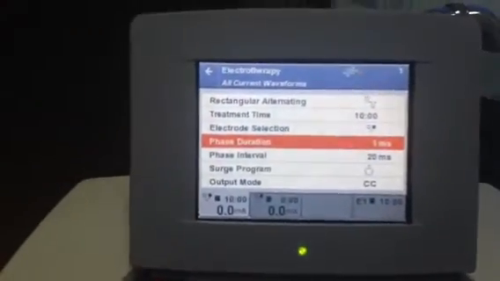Again, doctor, this phase duration means... if you have a book, can you give me that rough paper? Can you give me? Yes. Okay.